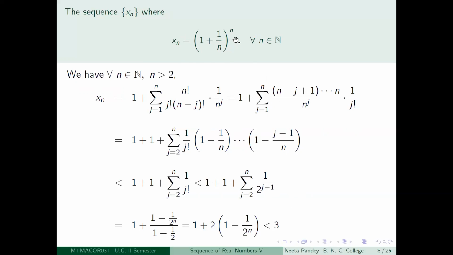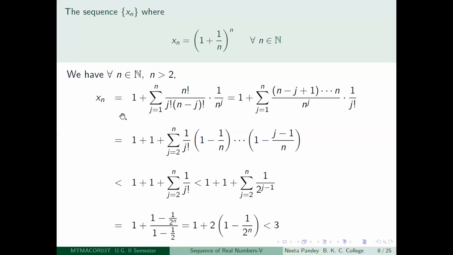x2 is 1 plus half whole squared. So let us calculate. That is not difficult. 1 plus half is 3 by 2. So 3 by 2 whole squared is 9 by 4, right? So 9 by 4 is less than 3 because 9 is less than 12. So at least x2 is also less than 3. We don't have any problem with that. So x1 is less than 3 and x2 is less than 3. Now we want to know what happens about xn in general for n greater than 2. That is for n equal to 3, 4, etc.